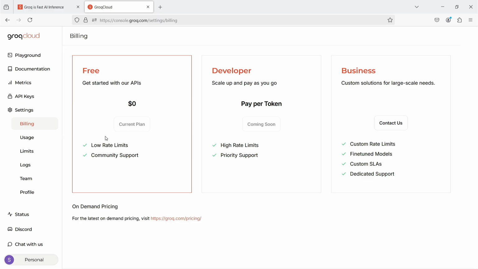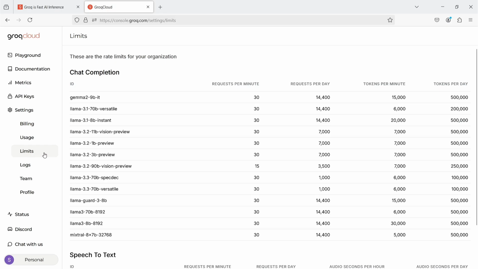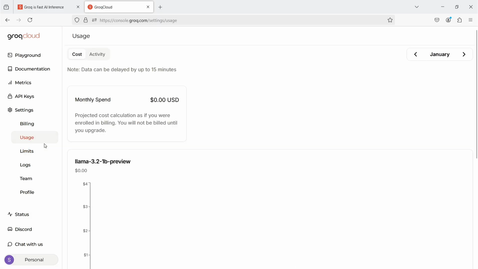But there's also information about low rate limits. Let's see what that means in the limits section. As you can see, each model has certain limits. For our Llama 3.3 70B, it's 30 requests per minute or 1,000 requests per day, with a limit of 6,000 tokens per minute and 100,000 tokens per day. Is that a lot? It's enough for initial experiments, but you definitely won't be able to build a production solution with it.